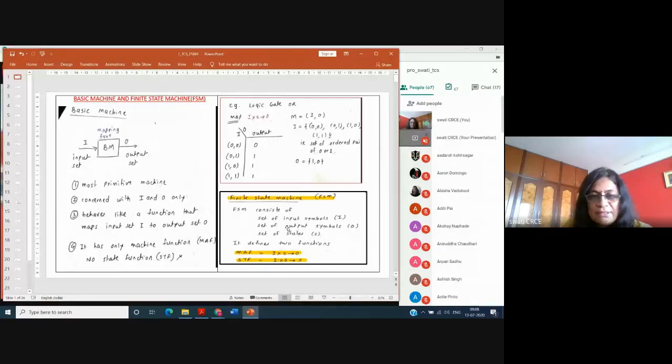Okay, so here everything is finite: finite input symbols, finite output symbols, and finite number of states. Okay, so what is the first difference?